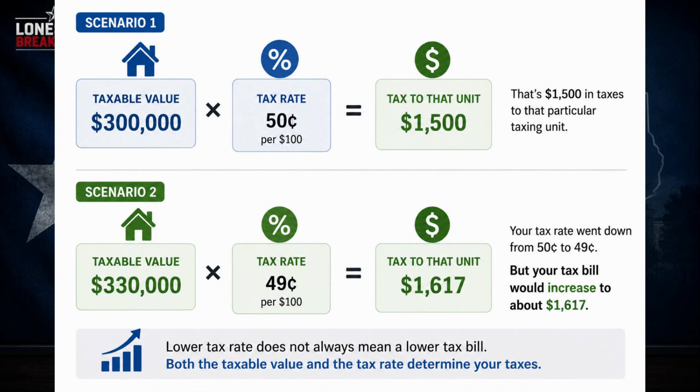Now suppose your taxable value increases to $330,000, but the tax rate falls from 50 cents to 49 cents. Your tax rate went down, but your tax bill would increase to about $1,617. So when you hear that a local government lowered the tax rate, don't automatically assume your tax bill will go down. You have to look at both the taxable value and the tax rate.